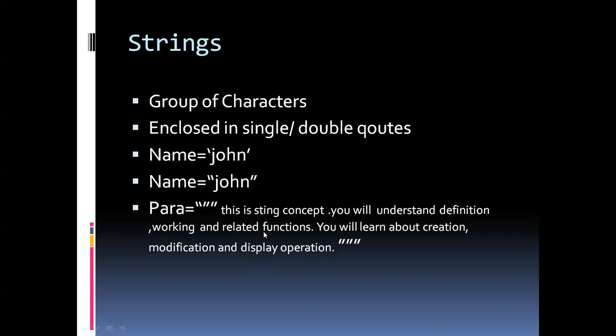So multiple lines can also be stored in a string variable. This is a feature present in Python which was not there in previous programming languages. So we can assign anything using single quotation, double quotation, and now also using triple quotation.